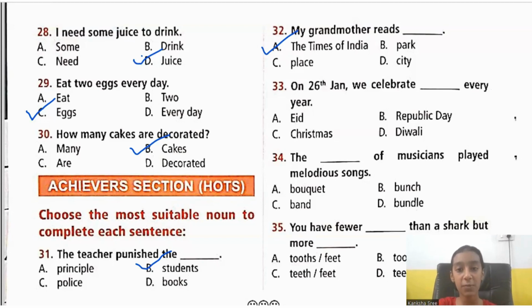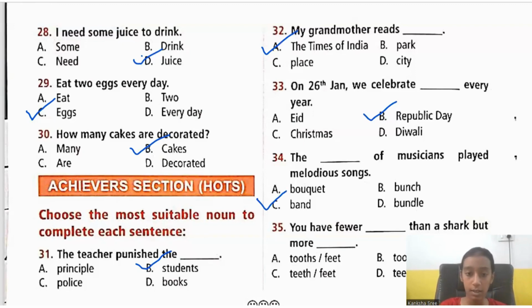Next, 33rd one. On 26th January, we celebrate dash every year. On 26th January, we celebrate a very patriotic festival. That is Republic Day. So it is option B. Next, 34th one. The dash of musicians. Oh, I have already told you this. The dash of musicians played melodious songs. So what do you call a group of musicians? Come on, quick. Yes, you call a group of musicians a band. A band of musicians. Okay. Next. The last one.